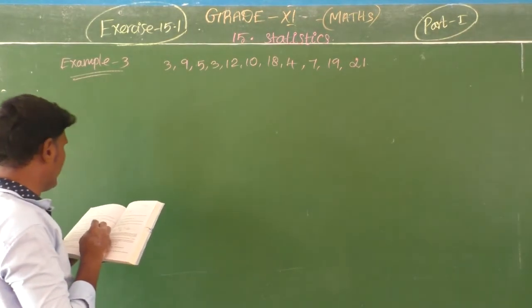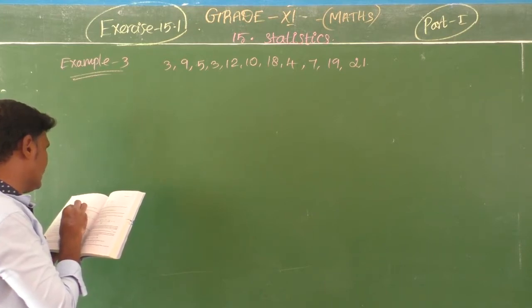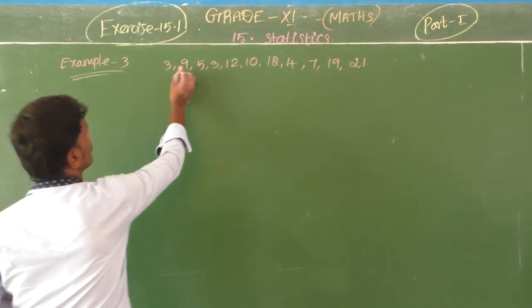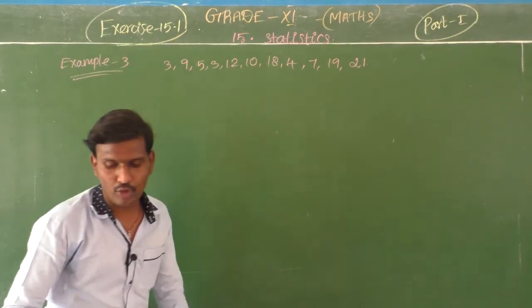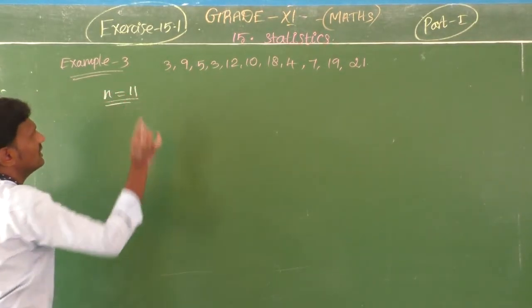Count and say how many observations are there? 1, 2, 3, 4, 5, 6, 7, 8, 9, 10, 11. So n equal to 11.